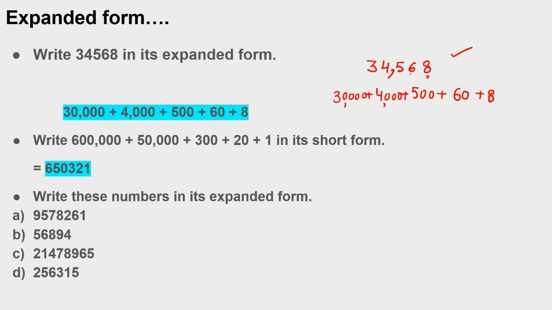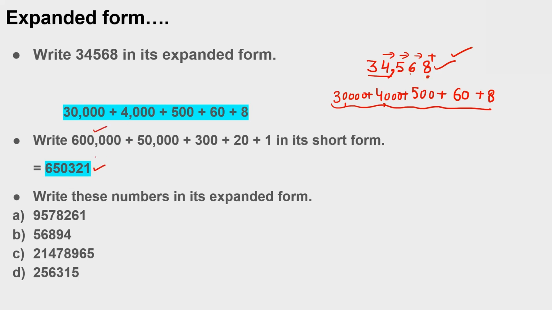I will tell you how you get this value. If I add 30,000 plus 4,000 plus 500 plus 60 plus 8, I get 34,568. So that's my number form.